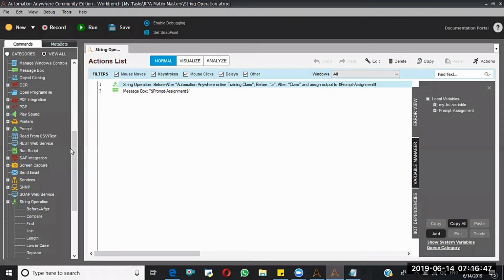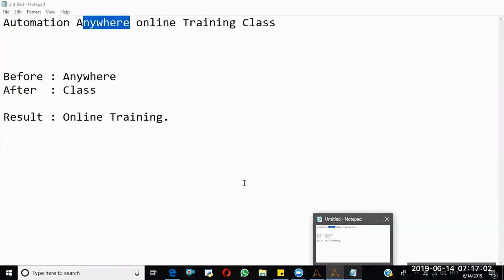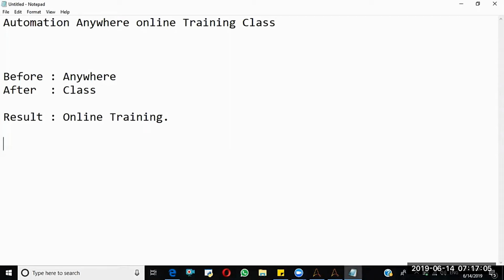Next string operation, compare. It will compare two strings. So here S1, yes, and S2 is. Now if we compare these two strings, the result will be false because these two strings are not the same.